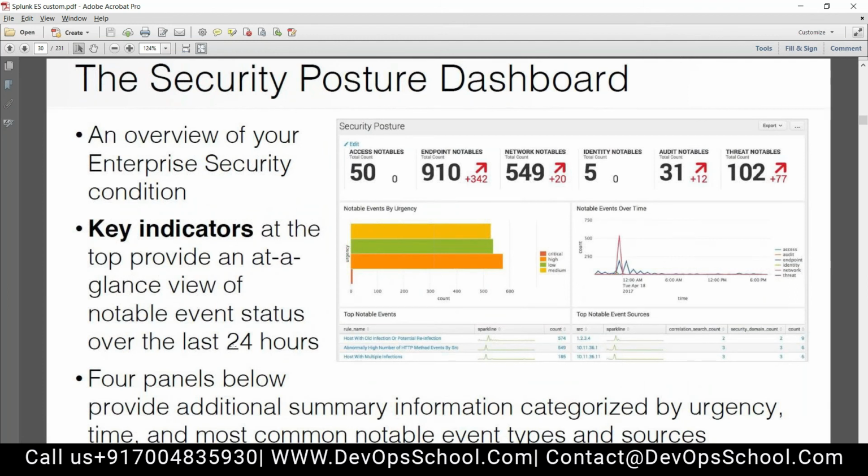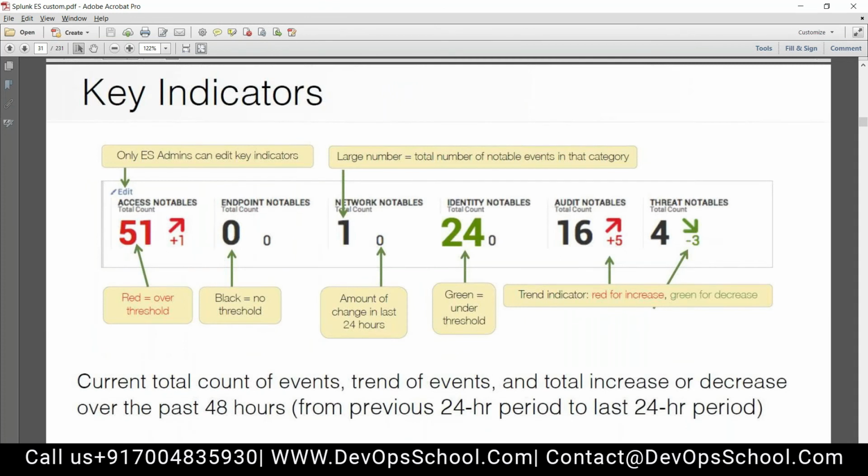One more thing, if you're going for certification, it will ask you about the data shown here. It is for 24 hours. Please remember. Key indicator: if it's increasing, it will show in red. Read the bottom line: current total count of events, trend of events, and total increase or decrease over the past 48 hours.